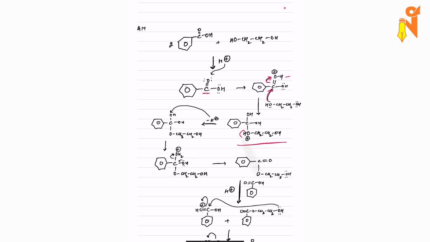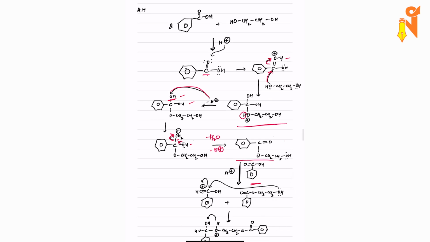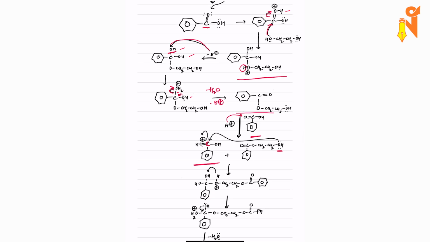Now this oxygen hydrogen will cleave, and a proton shift will happen on any of the OH. So let's suppose it has attacked on this OH. It will form OH2 plus. When it forms OH2 plus, it will be cleaving its bond here to get rid of the positive charge from oxygen. At the same time, this oxygen will be giving its lone pair, kicking out the hydrogen. So minus H2O and minus H plus will happen. So this is how the ester will be formed. Now we have another carboxylic acid also, which can go in the same pattern reaction again. H plus attacking on this oxygen, forming this type of molecule, and then the alcohol from the other group will attack on this carbonyl carbon, and ultimately going through the same process. This oxygen will withdraw the electron density back.